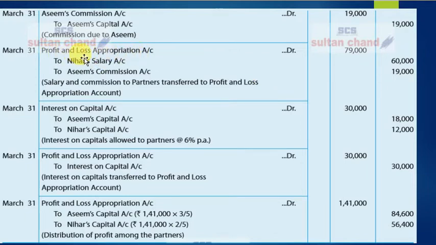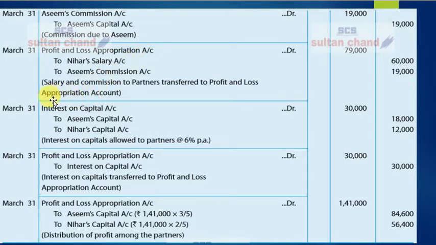The entry will be: Profit and Loss Appropriation Account debit to Nihar's Salary Account 60,000, being salary allowed to Nihar transferred to Profit and Loss Appropriation Account. And for commission, the entry will go: Profit and Loss Appropriation Account debit to Asim's Commission Account 19,000, being commission allowed to Asim transferred to Profit and Loss Appropriation Account. Is it clear? I hope you have understood this.